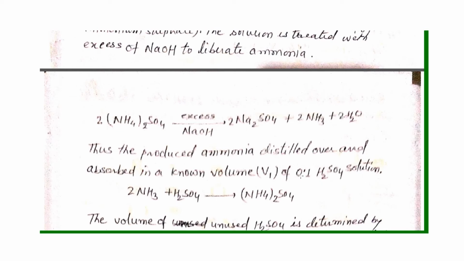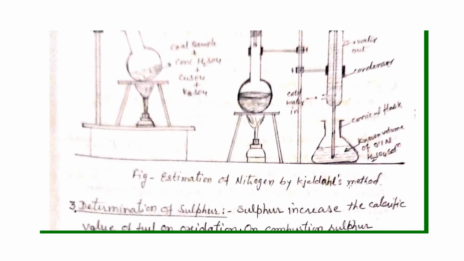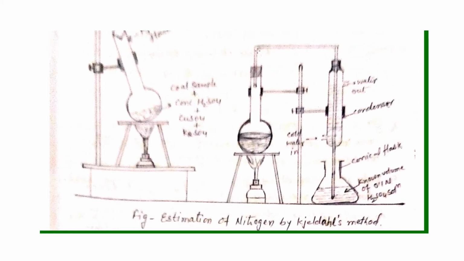So here we have to take some 100 or 200 ml of 0.1 normality H2SO4 solution. You can see in the diagram, once the solution is clear, we close the mouth of this long neck flask with the tube, and with the help of this condenser, when we heat and add some excess NaOH, the NaOH reacts with ammonium sulfate and liberates ammonia gas.